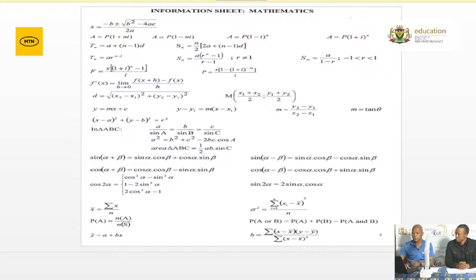Grade 12, every time you start practicing mathematics, make sure that you have your formula sheet next to you so that you are able to select the correct formulas, and every time you make a substitution, you are able to make the correct substitution. Now I'm going to hand over to Dr. Masudubele to look at the components of statistics.